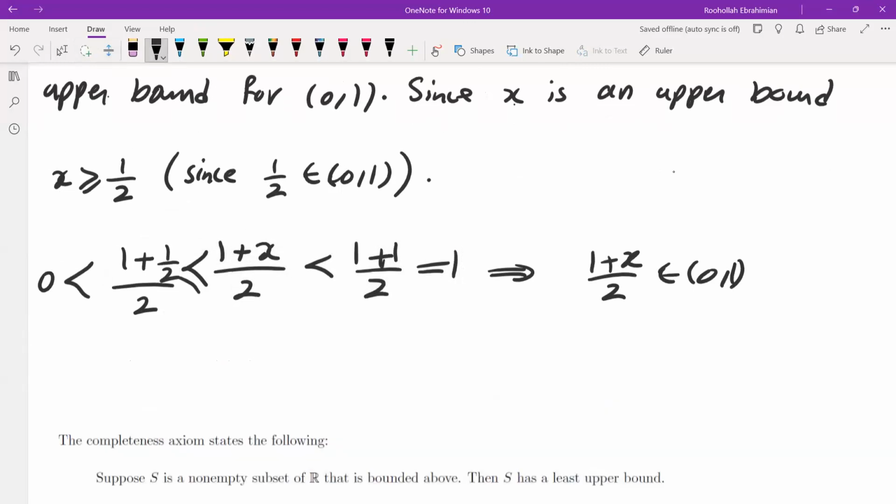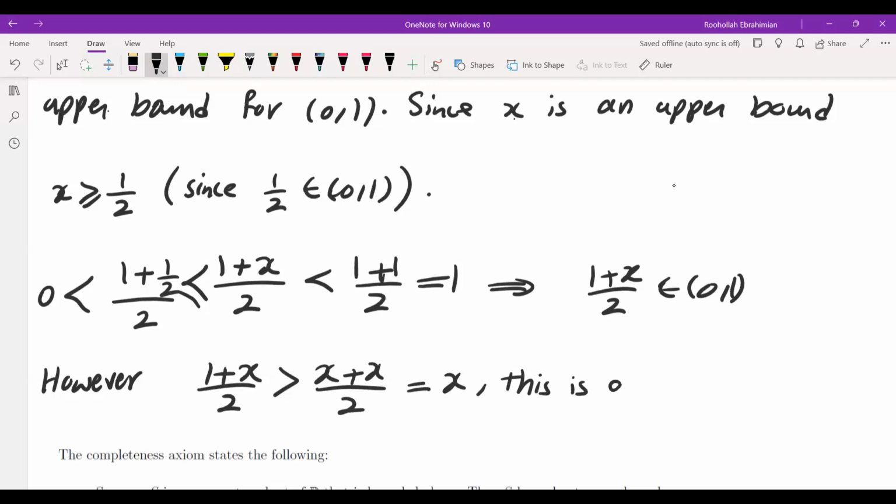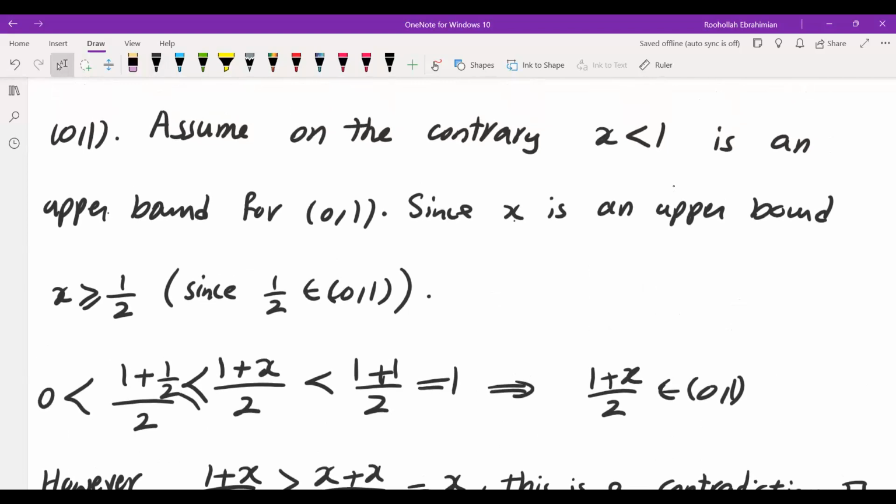However, as we saw in that diagram, 1 plus x over 2 is greater than x plus x over 2, which is x. And this is a contradiction. So we just showed that 1 plus x over 2 is in the set 0, 1, but it is more than x. So that means x cannot be an upper bound. So that's a contradiction. So in order to show 1 is the supremum, I showed 1 is an upper bound and nothing less than that is an upper bound.